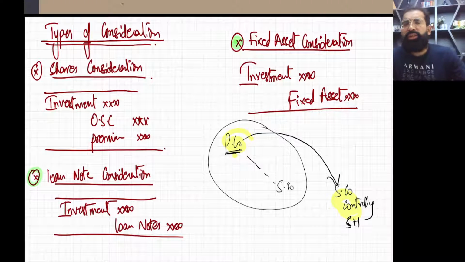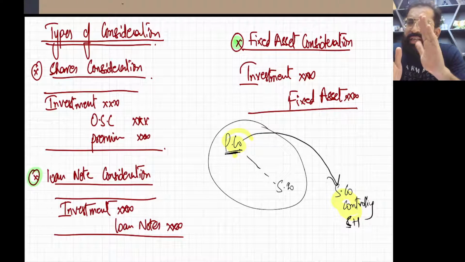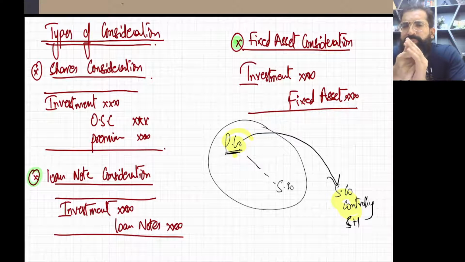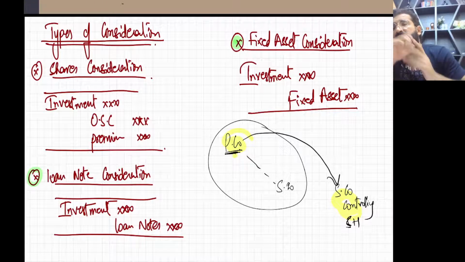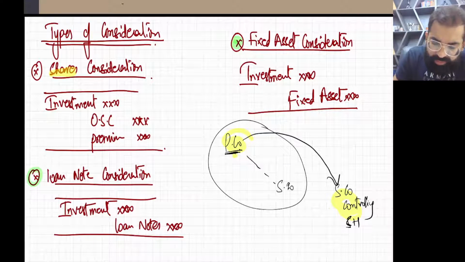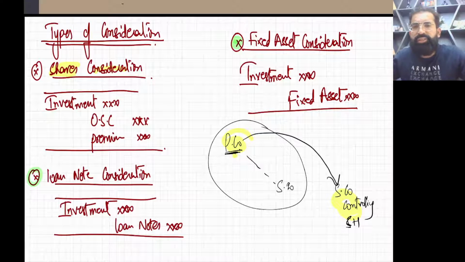For cash consideration, we all know the double entry is investment debit and cash credit. That's very simple, that's why I have not written it. The second type is shares consideration. Now what is shares consideration?